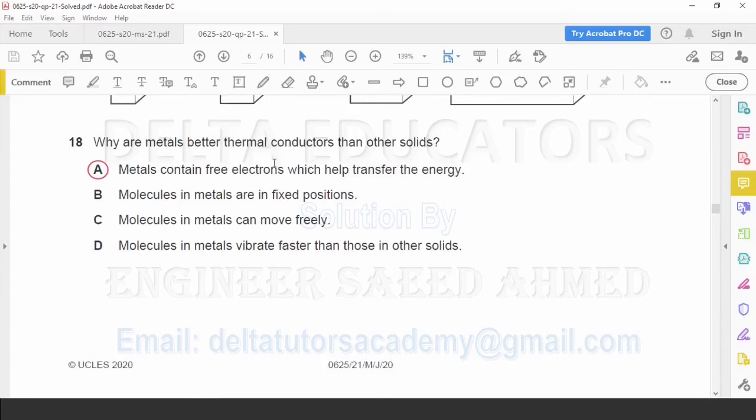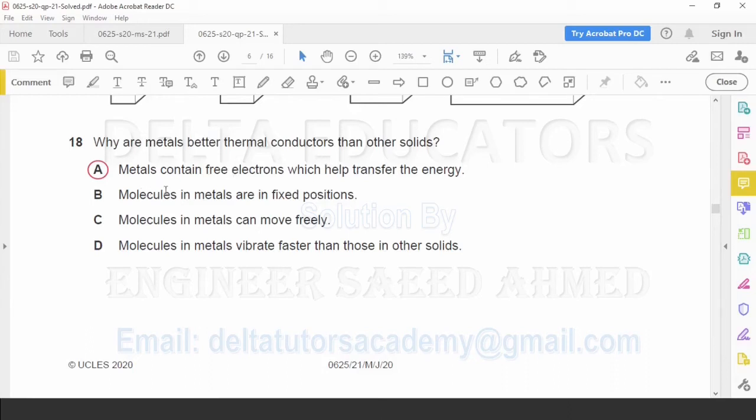In metals, the energy is transferred not only because of vibration of atoms but also because of the movement of free electrons from one point to another point. So it is our correct option. What is given in the other options?